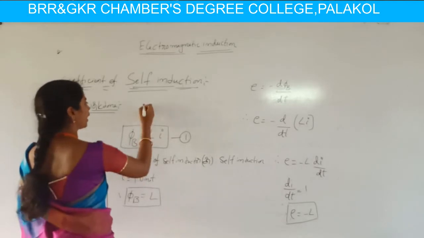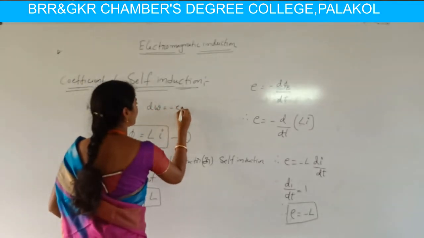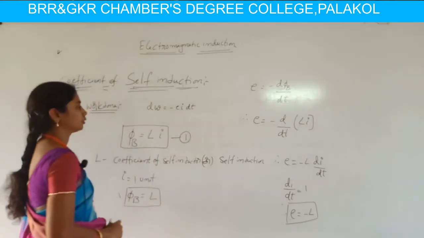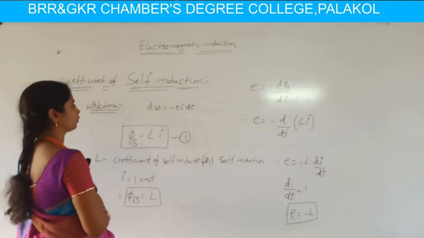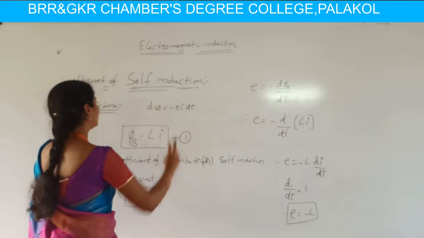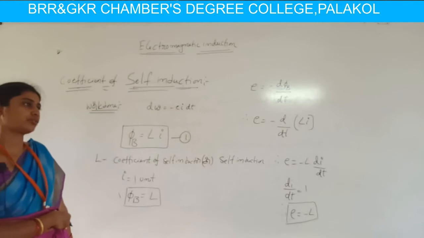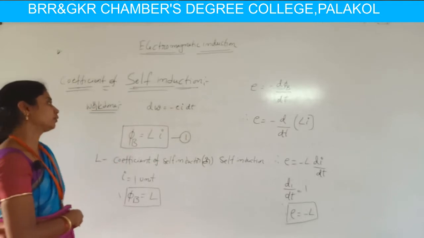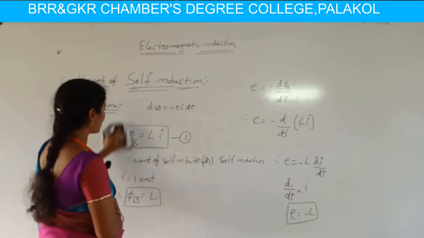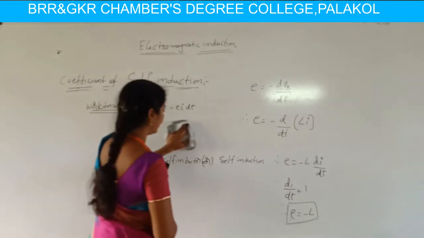This work done can be calculated by considering dW is equivalent to minus EI into dt, with respect to time.